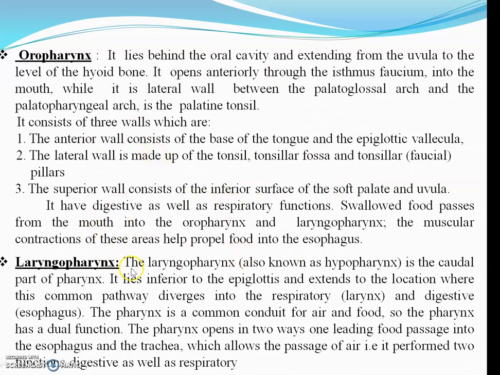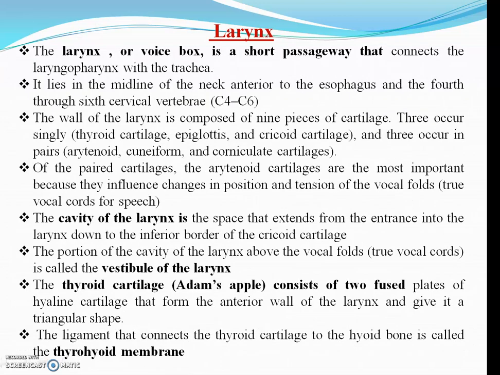Next is laryngopharynx. It is also known as hypopharynx and it is the caudal part of the pharynx. It extends towards the bifurcation of the esophagus and trachea, and its function is both respiration as well as digestion.